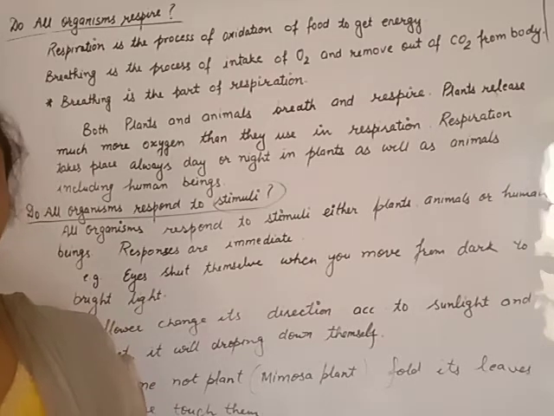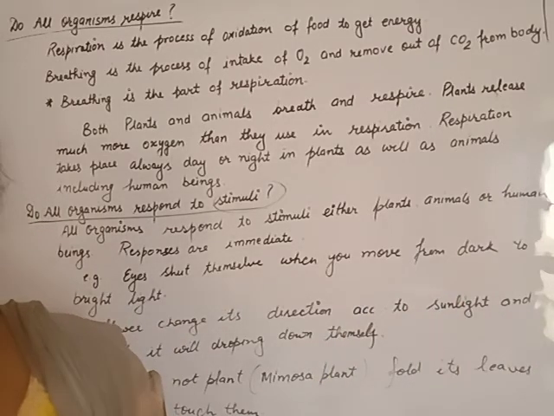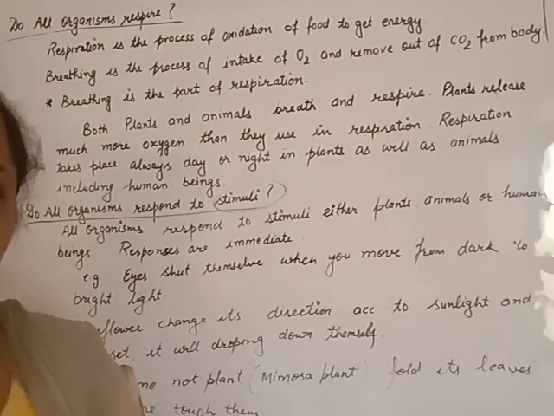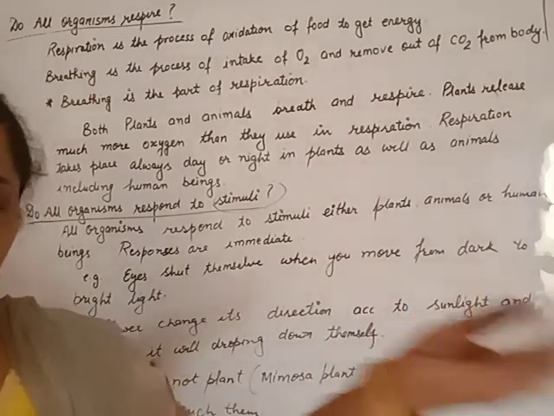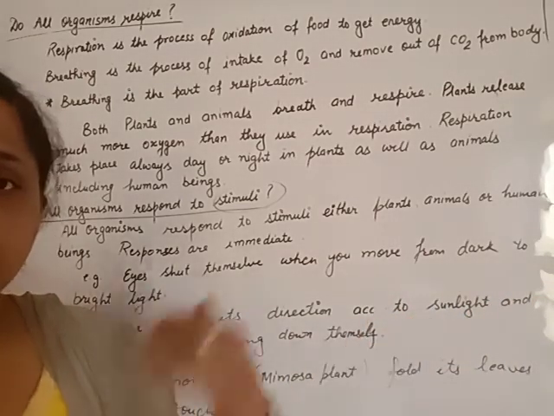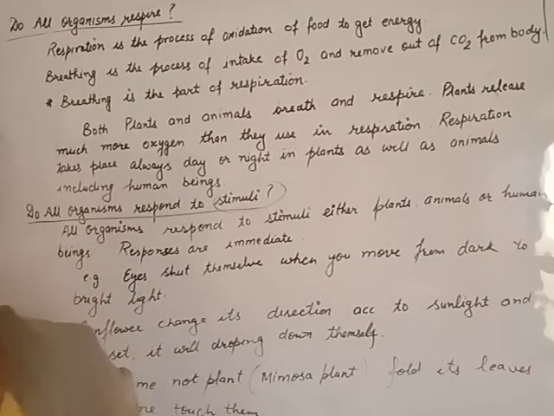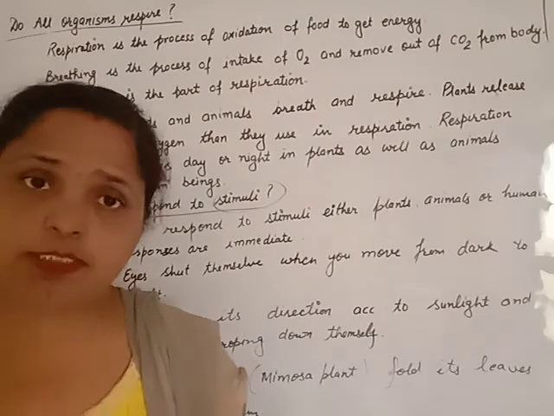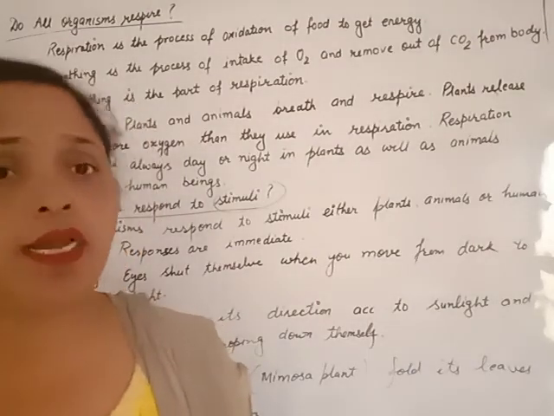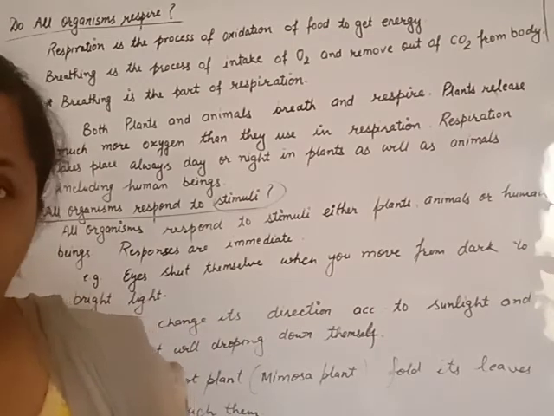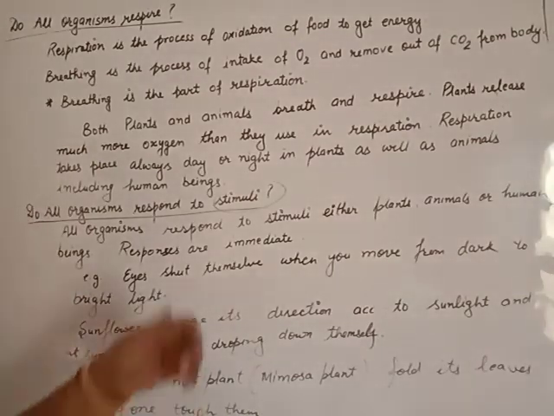By smell or something, ants come and group together around the sweets. Sweet is the stimulus, and the coming of the ants is the response. So responses are shown against stimuli by all animals, birds, or human beings.